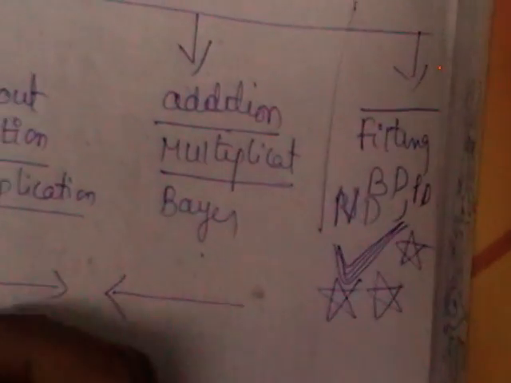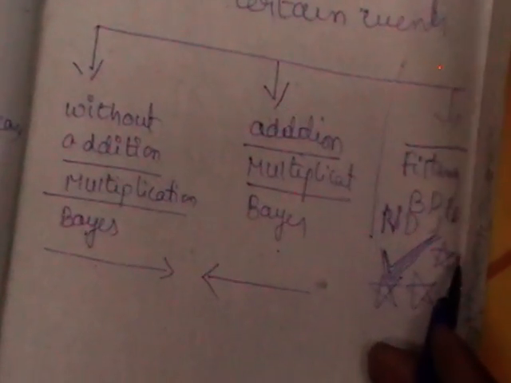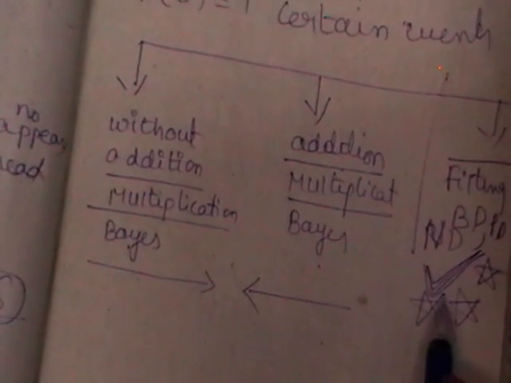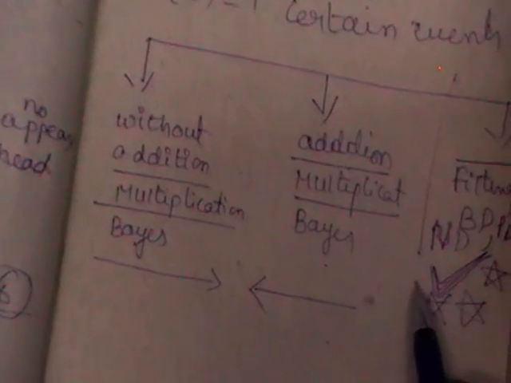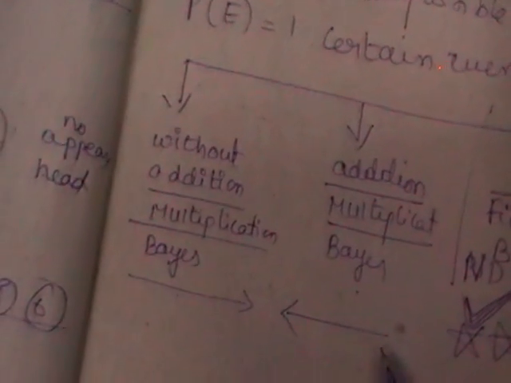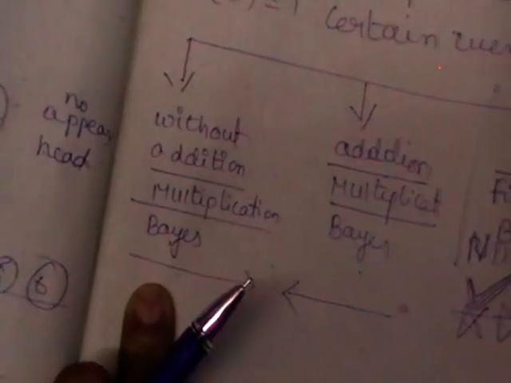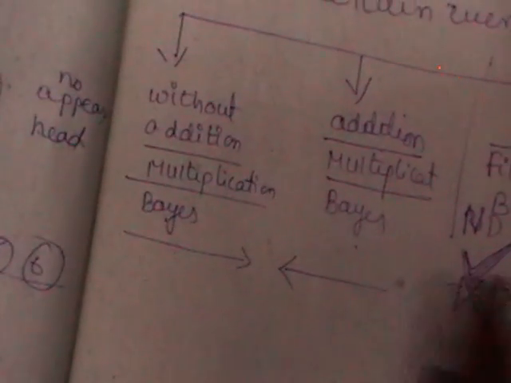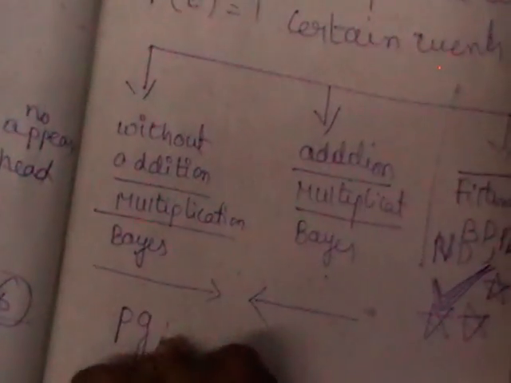So you can concentrate on problems from this section or this section, so that you can answer a long answer from the fourth section. You will be able to answer a question from unit 4. Got it? Addition, multiplication, without these theorems, with theorems, and fitting of binomial, Poisson and normal distribution.